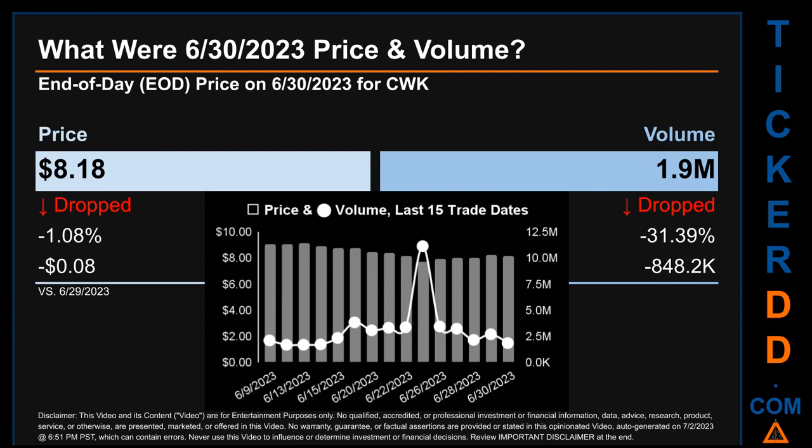Across a range of $1.44, the max and minimum end-of-day price were respectively 9.18 and 7.74. Volume saw a range of 9.5 million, from a day low of 1.7 million to a day high of 11.1 million.